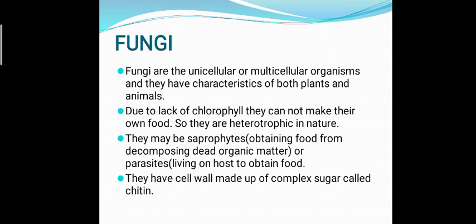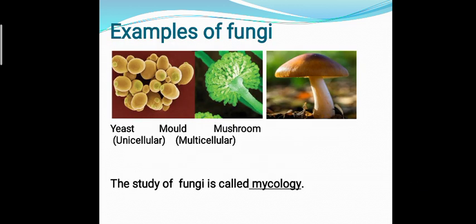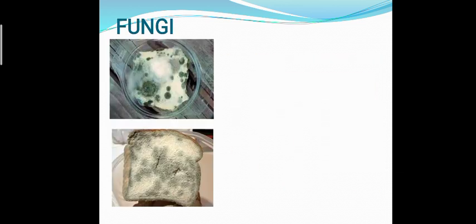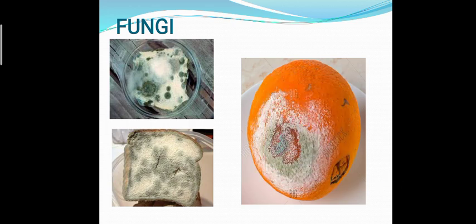Just like plants, they have cell wall made up of complex sugar called chitin. Examples of fungi. Yeast is a unicellular fungi, while mold and mushroom are multicellular fungi. The study of fungi is called mycology. They can be easily identified growing on moist tree trunk, leather goods, stale bread, or rotten fruits.